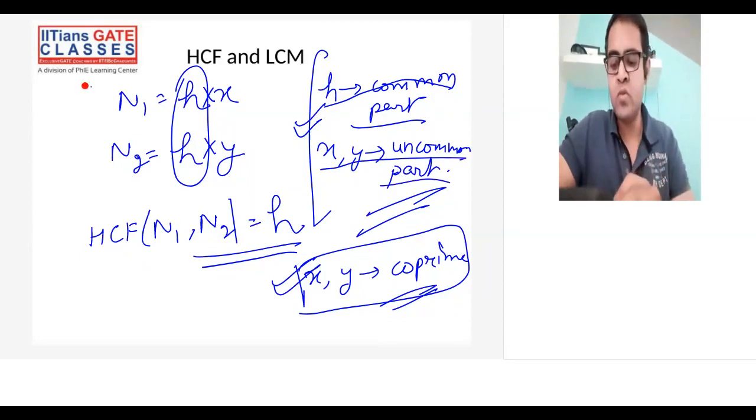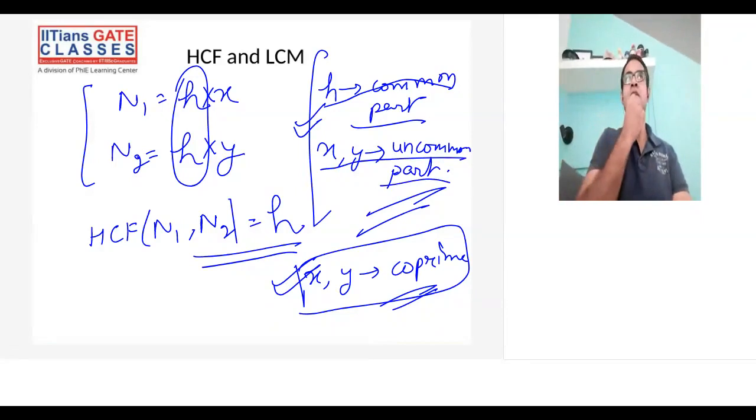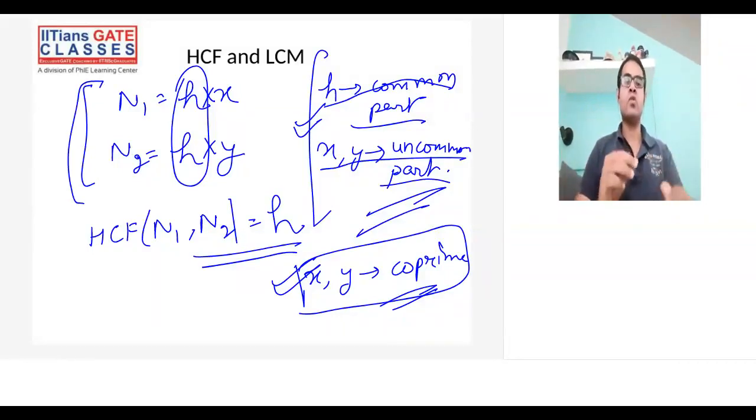This is a way in which you can assume two numbers. The question will be in this form. Let's say I tell you there are two numbers, and the HCF of those two numbers is 12. Now you try to find the product of the two numbers, or they'll say HCF is this and LCM is this. If there arises a situation when you want to assume what those numbers are, this is the strategy you'll use. You'll assume n1 to be h into x, n2 to be h into y, where x and y are the uncommon part and h will be the common part. So I hope this point is clear.